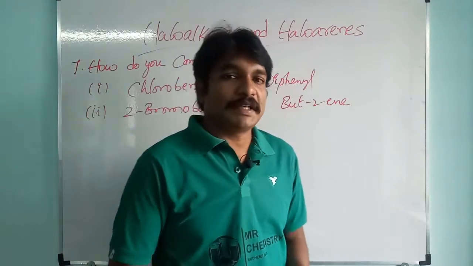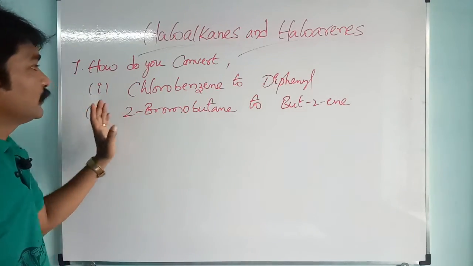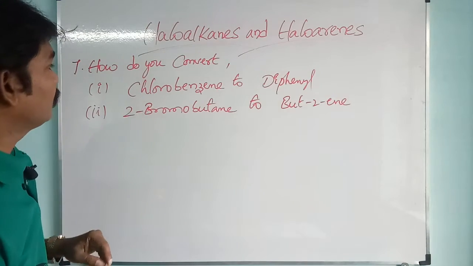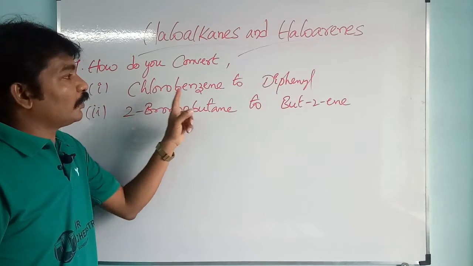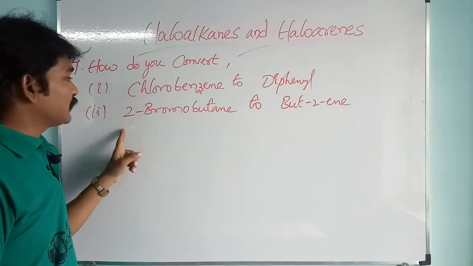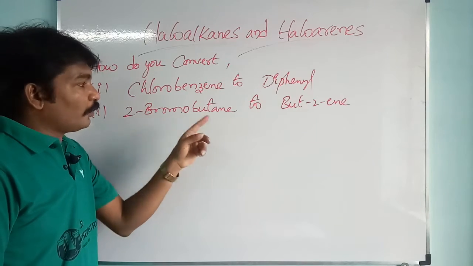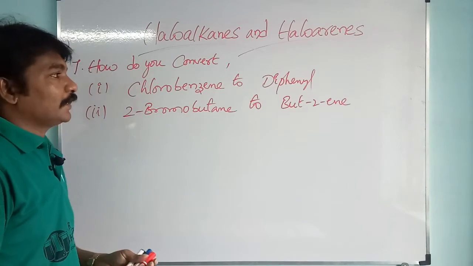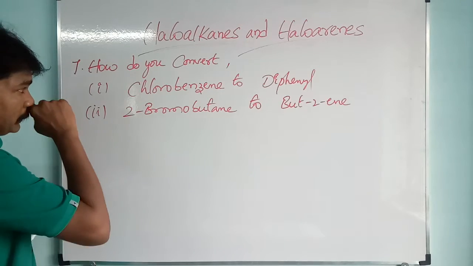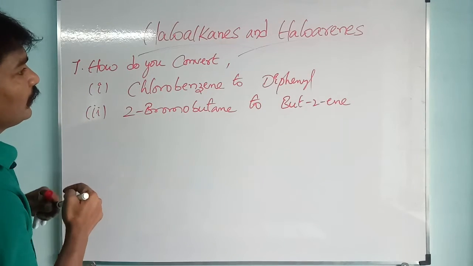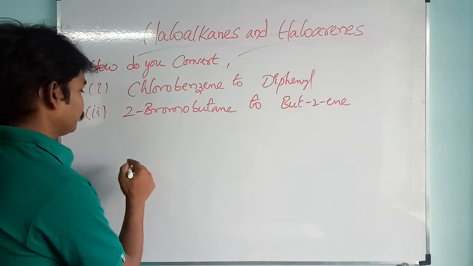In the 7th question, they are asking how do you convert, and they have given two sub questions here. One is how do you convert chlorobenzene to diphenyl, and second one is 2-bromobutane to butadiene. First we will check the first one, chlorobenzene to diphenyl.